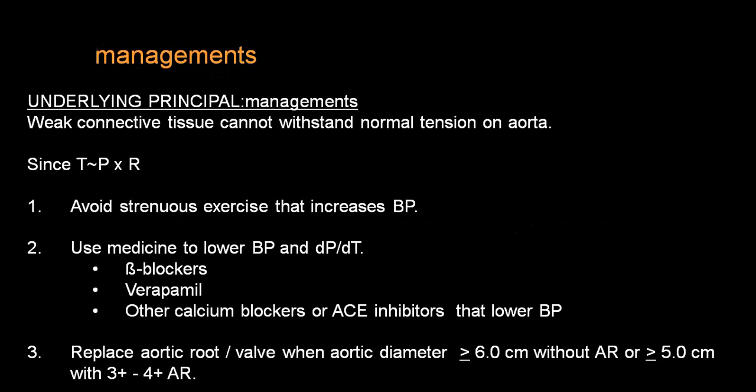So beta blockers and calcium channel blockers will be helpful to maintain the blood pressure in a person with aortic root dilatation. Surgical intervention should be done if the dilatation is severe, chances of aneurysm are there, or there is already an aneurysm. Strenuous exercise should be avoided.